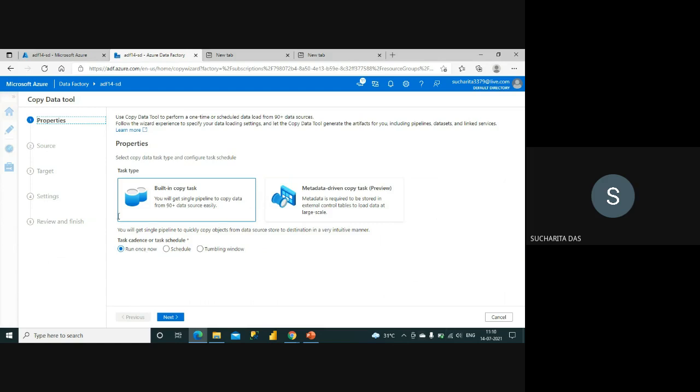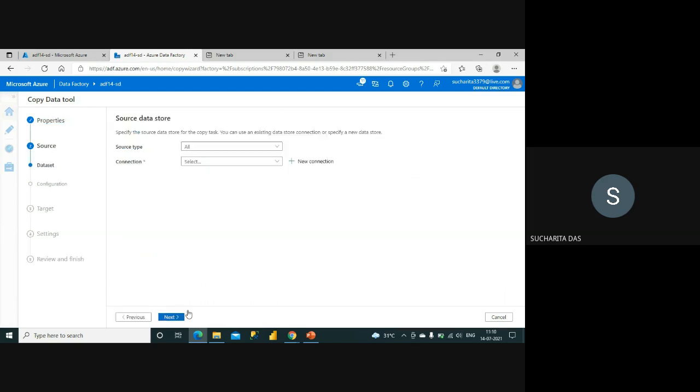You can see here this step by step process. Here only there are some options that will be given to you. You have to select the options appropriately and press the next button. First of all it will get all the details about the source data that you want to move. Then it will take the target details from you, then the required settings, review and finish, and then you can execute it.